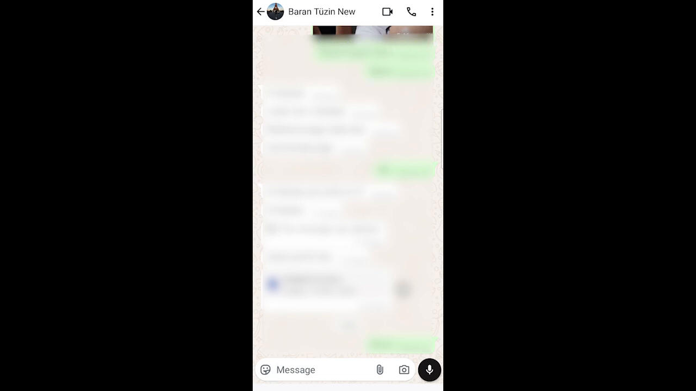Today we are going to stop WhatsApp from saving photos and videos to gallery on mobile device. When some person sends you photos and videos, those photos and videos auto save in your gallery. So we are going to disable this option.